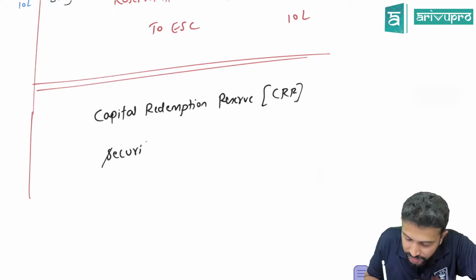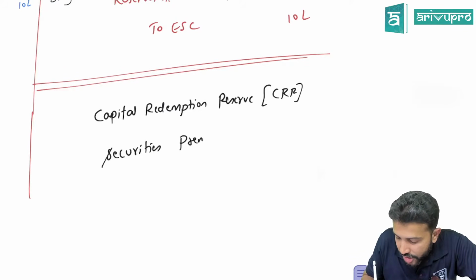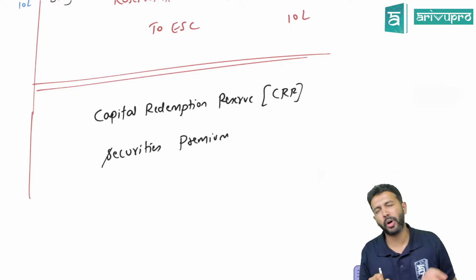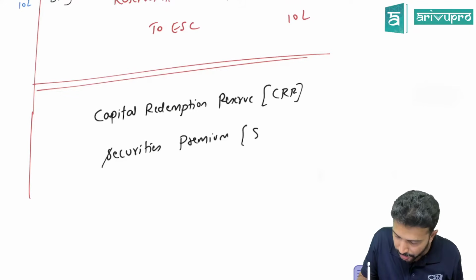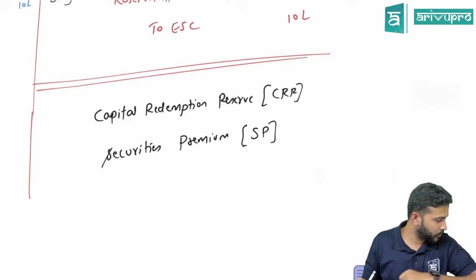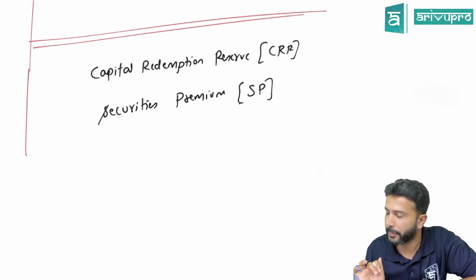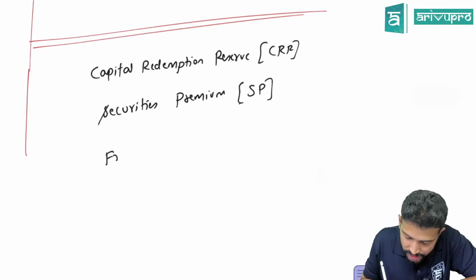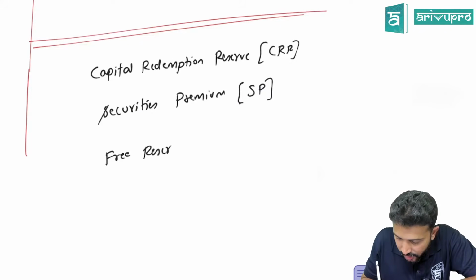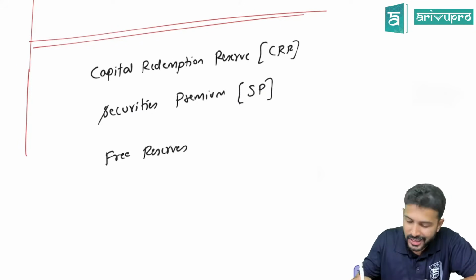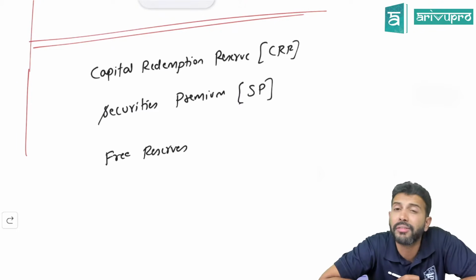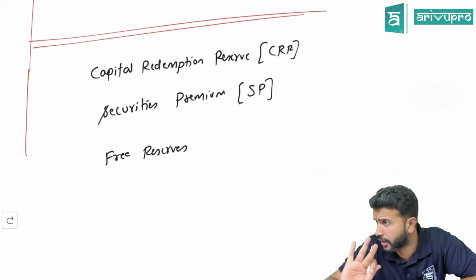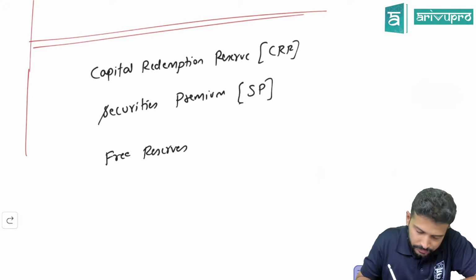The next type of reserve that you can utilize to give away bonus shares is securities premium, or you can also call it a securities premium reserve. For our class purpose, we will call it SP. Last is free reserves. So these are the three types of reserves which can be used to give bonus shares. Nothing other than that. This is okay?